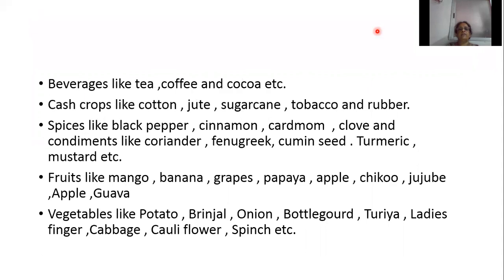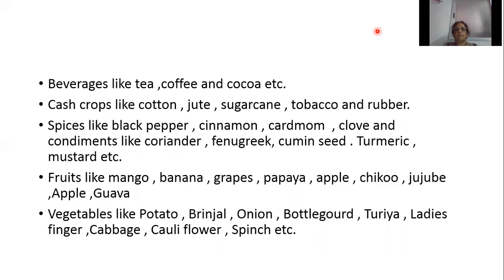Then beverages. Beverages means drinks like tea, coffee, cocoa, etc. Cash crops. Cash crops means crops when the farmer takes these crops to the market, he will get the money immediately, and they provide raw materials for many industries like cotton, jute, sugarcane, tobacco, and rubber. So which are the cash crops cultivated in India? Cotton, jute, sugarcane, tobacco, and rubber.